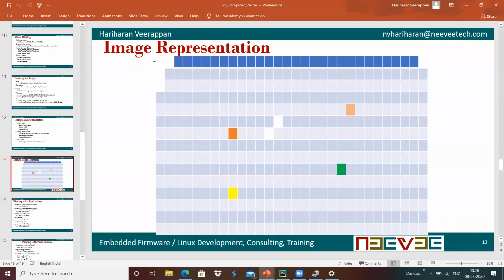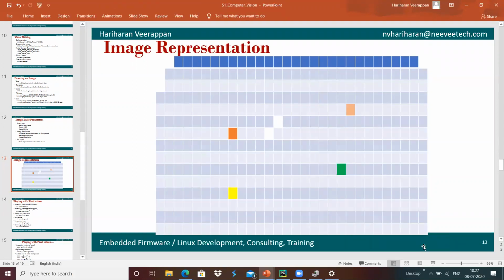For example, we have something like 640 pixels on the horizontal and 480 pixels on the vertical. Then it will be a 640 cross 480 array of information.